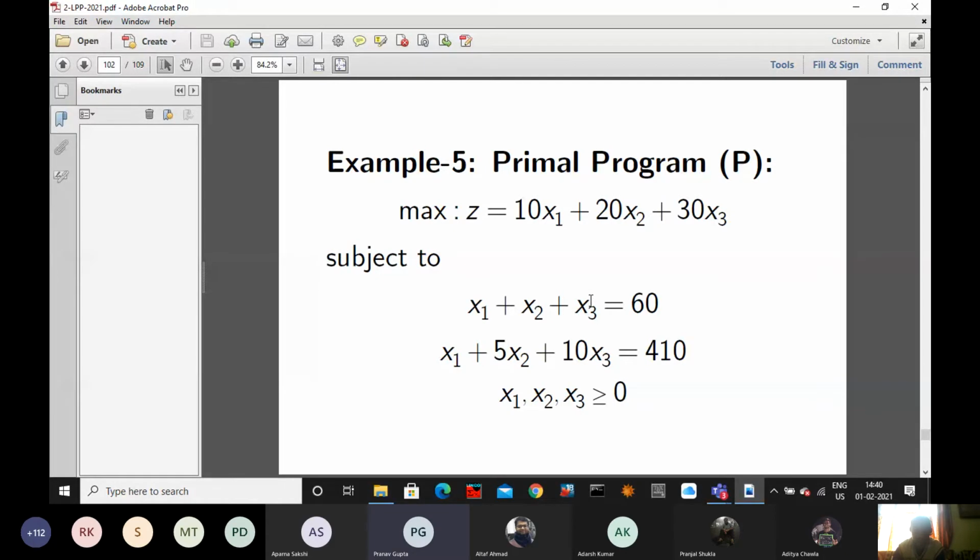Sir, because when we subtract the surplus variable, we actually want the coefficient of that basic equation to be positive. I have told already earlier.